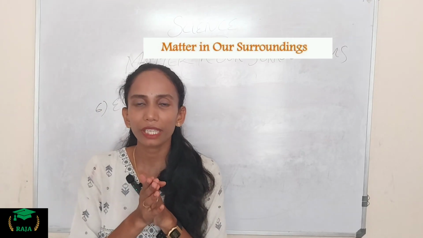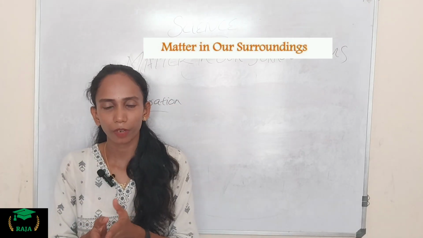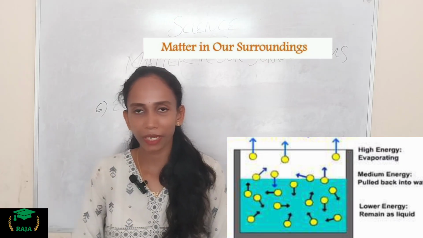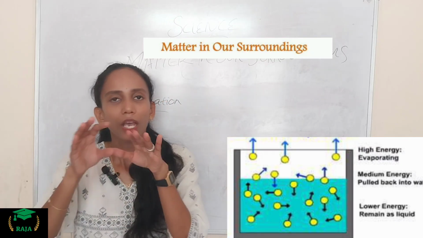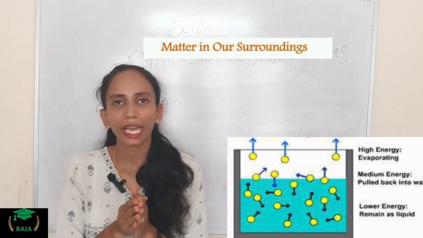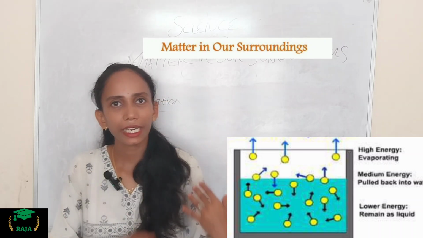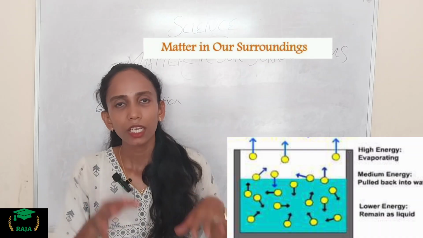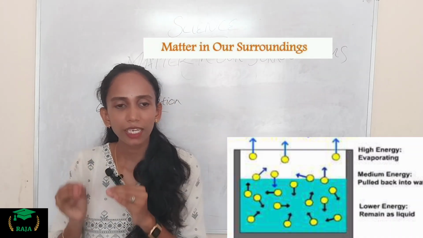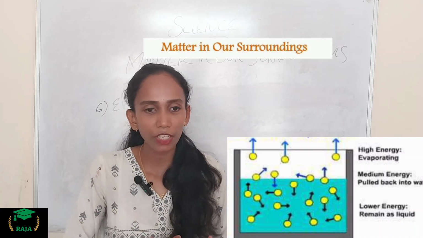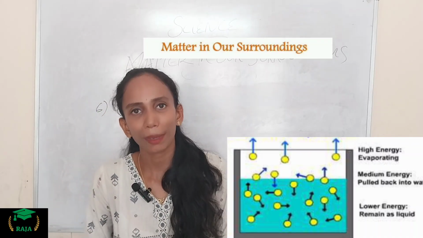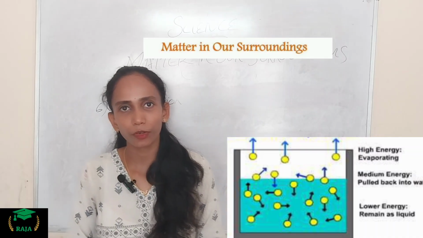So next we move on to the topic of evaporation. The change of a liquid into vapor at any temperature below its boiling point is called evaporation. Look at the picture here. Evaporation is a surface phenomenon. We studied the bulk phenomenon earlier. So particles from the surface gain enough energy to overcome the force of attraction and change into the vapor state. That we call evaporation.